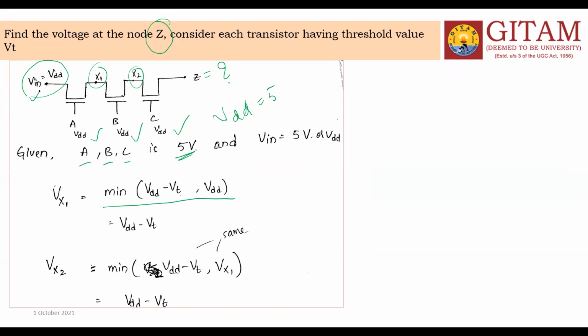What is the formula? Minimum value of VA minus VT, comma, VIN.